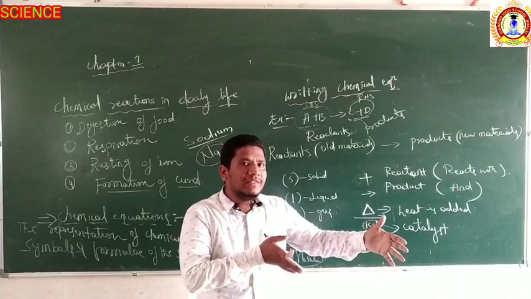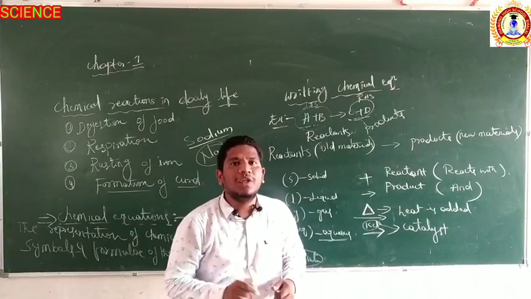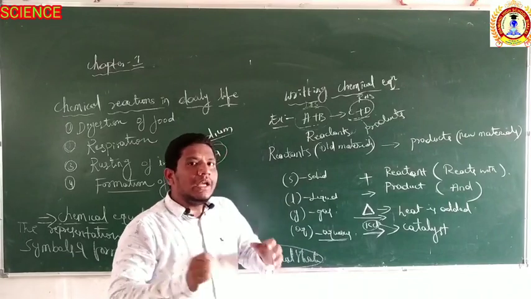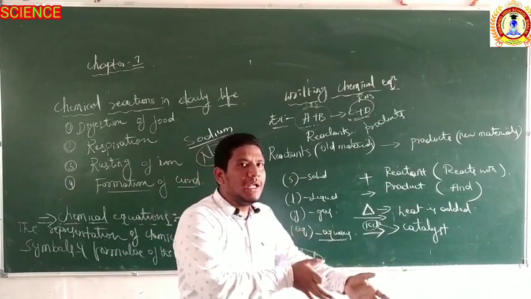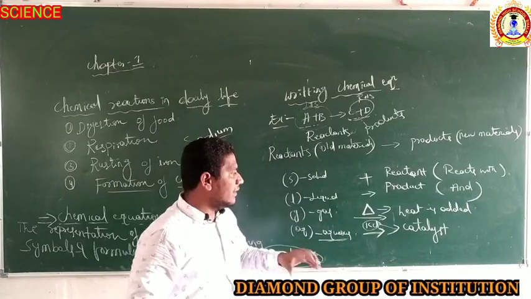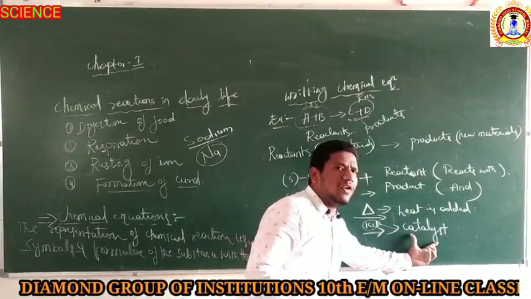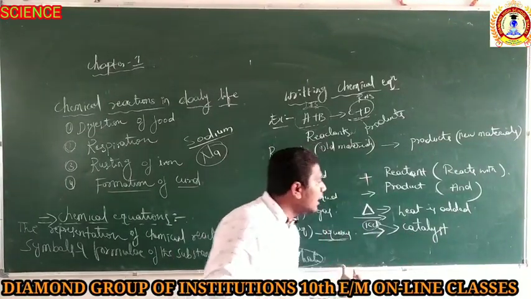To decrease that time, I am going to insert 2-3 drops of lemon juice. It will speed up the reaction. The curd is going to form very speedily, but it doesn't mean that the lemon is part of the chemical reaction. That is the reason the catalyst does not take any part in the chemical reaction.